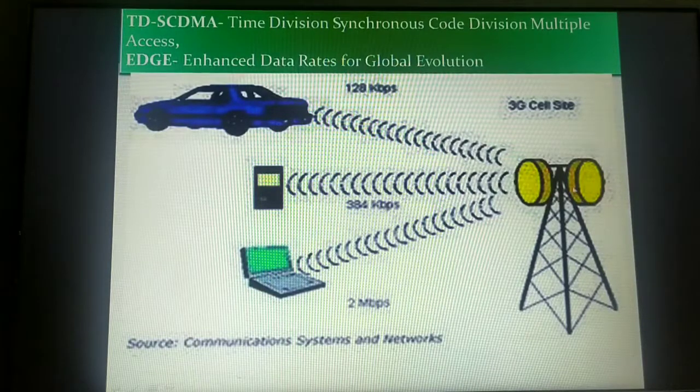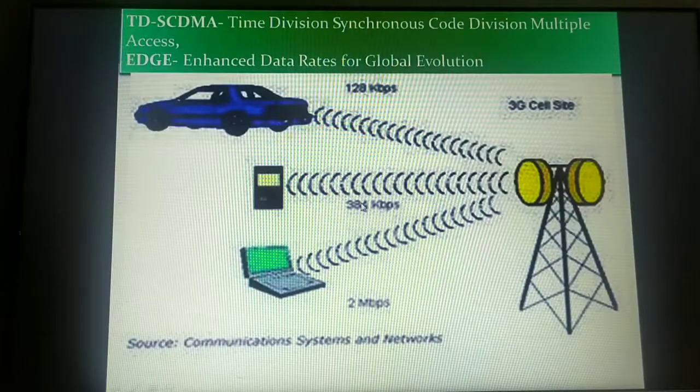As you move completely out of this antenna coverage, you may not experience any kind of mobile network at all. As you enter a new city, your mobile will again start experiencing some internet, some mobile network, and you may start receiving network signals. Because as you move outside the network, you experience very little data. That's why whenever you're moving in a car, it promises around 128 kilobits per second.